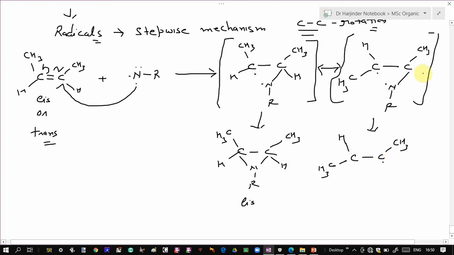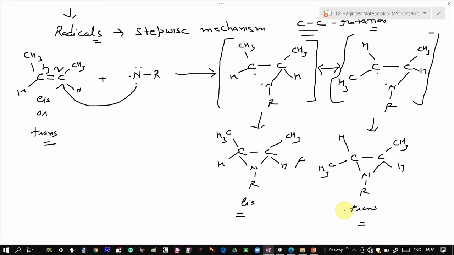Whether your starting reactant molecule is cis or trans, it doesn't depend, and you are always going to get the mixture of these two products. So if you use trans over here, again it gives rise to a mixture of cis and trans. Therefore, this addition of triplet nitrene to unsymmetrical alkenes is a non-stereospecific reaction.